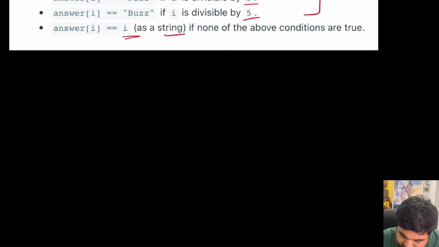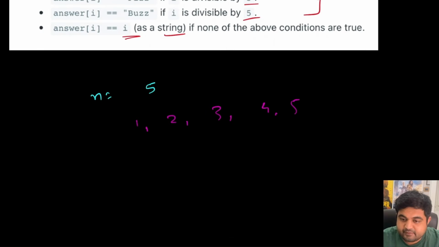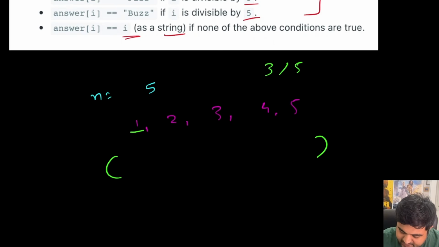So let's try to understand this with a couple of examples. Let's say that we are given input n equal to 5. In this case we will need to iterate over values 1, 2, 3, 4 and 5, and for each one of them we will have to create a string array. So let's assume that this is our array. Now the value 1 is not divisible by 3 or 5, so in this case we are going to return 1 as a string value as it is. In the same way, 2 is also not divisible, so we are simply going to return 2 as it is.